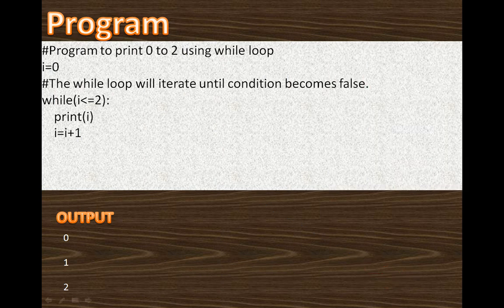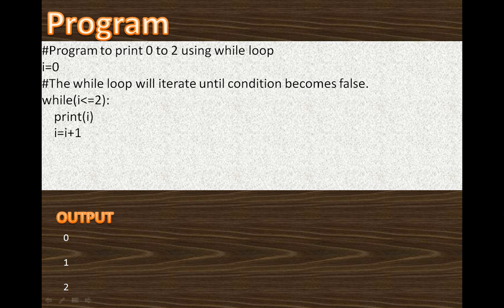In this case, I have taken a program to print numbers from 0 to 2 using a while loop. So first I have given the initial value, that is I is equal to 0. Then I have given a comment statement that the loop will iterate until the condition becomes false. And what is the condition? Condition is I less than equal to 2 colon, then print I, this is your body of the loop, which means the work you have to do. Then I have given the step value, that is I is equal to I plus 1. Output will be 0, 1 and 2.